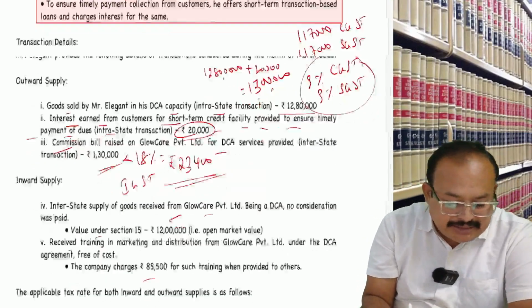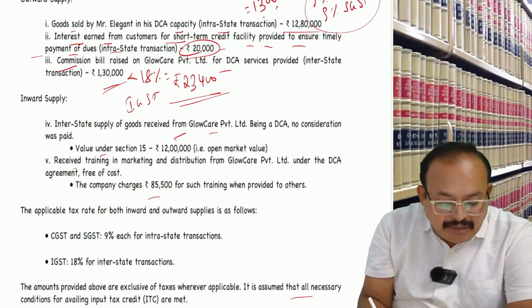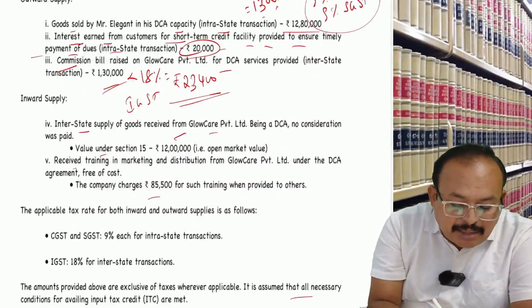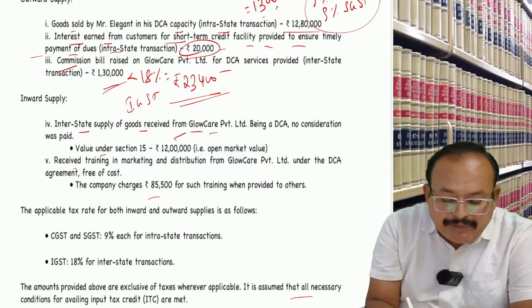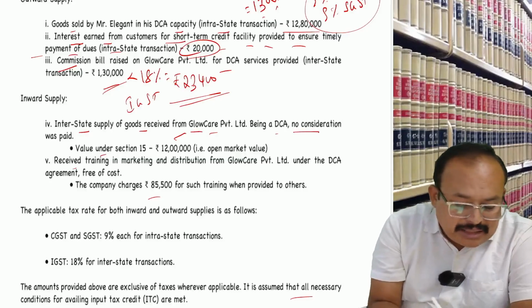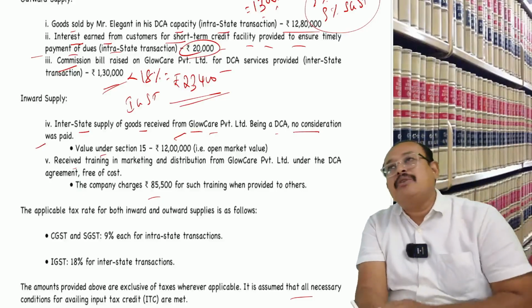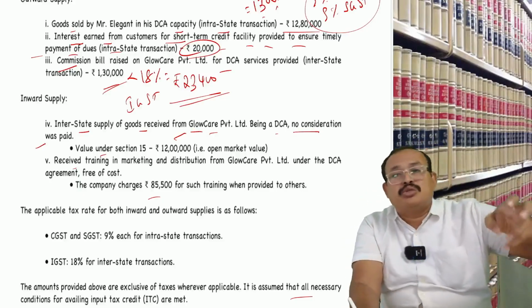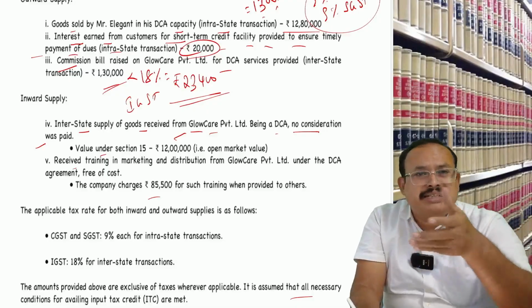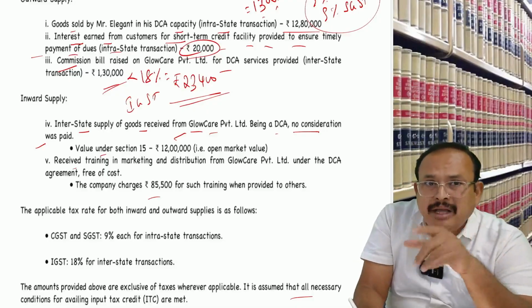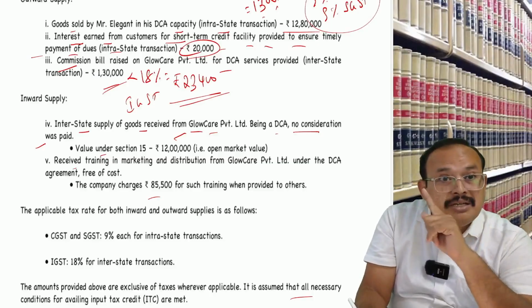Then coming to inward supply, where the interstate supply of the goods, Glocare Private Limited being a DCA, no consideration was paid. Interstate supply of goods received, meaning what? Principal supplies the goods to the agent without charging any consideration. Is it a supply? Yes. Covered under Schedule 1.